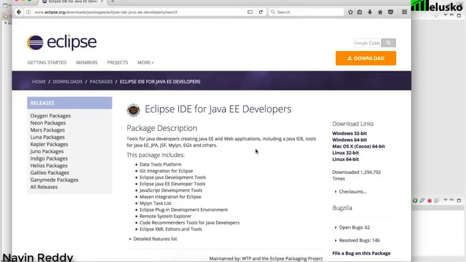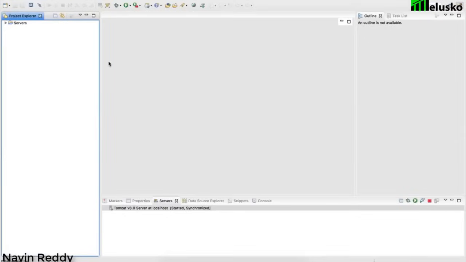So once you open Eclipse, this is how it looks. Once you have downloaded Eclipse and open it, it will ask you for the workspace. You can mention any folder which you like. I just mentioned the workspace as YouTube, and I'm good to go.